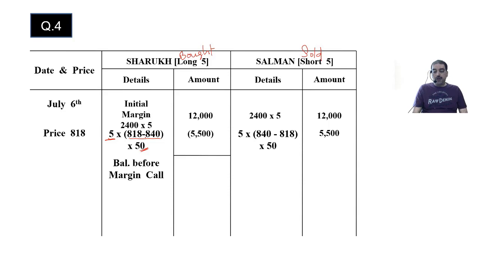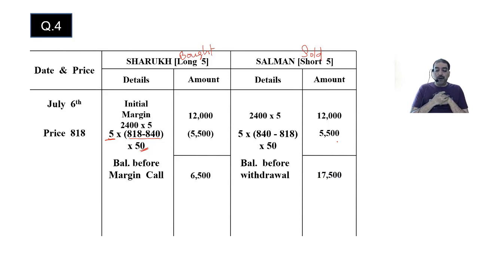Balance before margin call. 12,000 minus 5,500, 6,500. For Salman, it is balance before withdrawal because he is having surplus now. Salman is having surplus. Surplus means what? More than the initial margin. So balance before withdrawal 17,500.